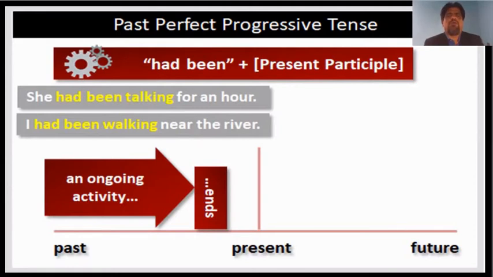When we say I was walking, we are referring to an action that happened only for that particular moment which we mentioned. But when we speak about past perfect continuous tense, it is an ongoing action that happened for a stretched period of time.